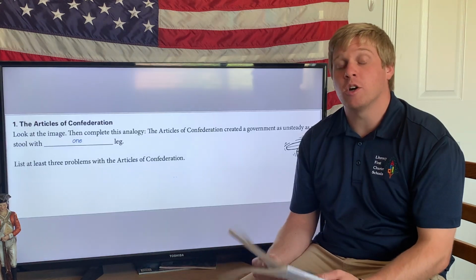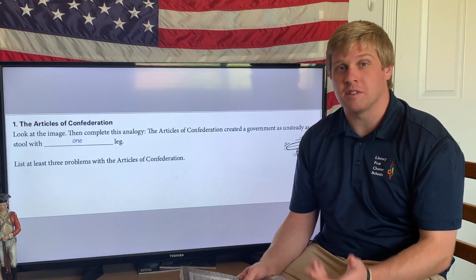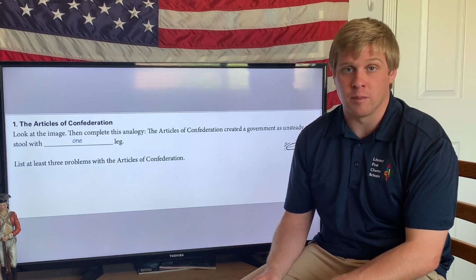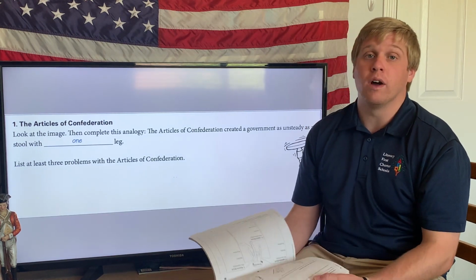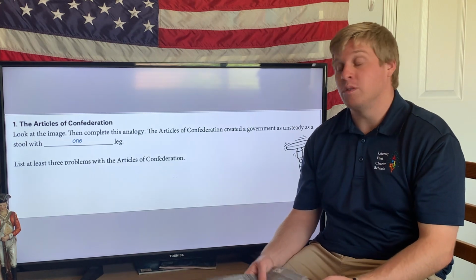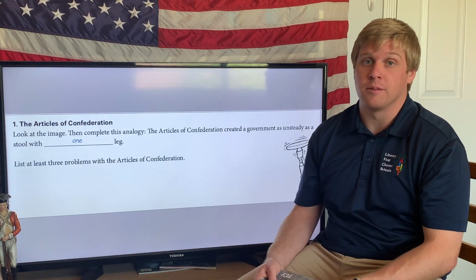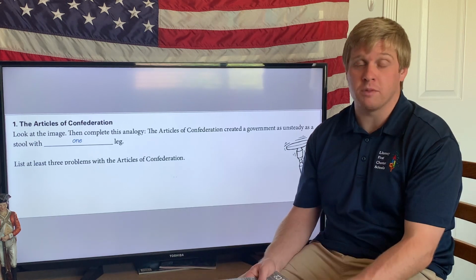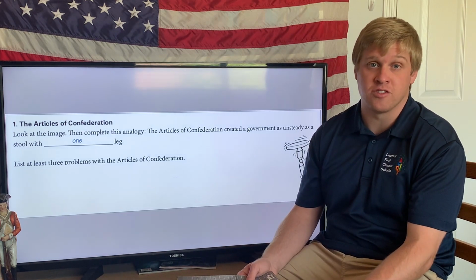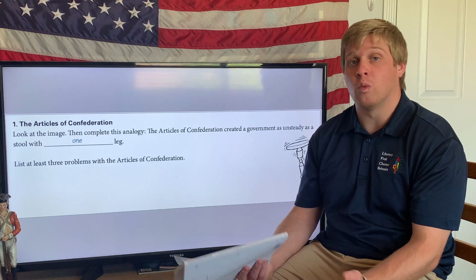For now though, let's crack open those workbooks and jot down a few things about this first failed attempt at forming a government. We're going to be on page 86, writing in section number 1. Before I put the rest of the notes up on the screen, we're just going to go ahead and fill in this first blank here. The Articles of Confederation were like the poorly constructed toothpick and marshmallow structure I first created in yesterday's video. Congress called it something similar to a one-legged stool.